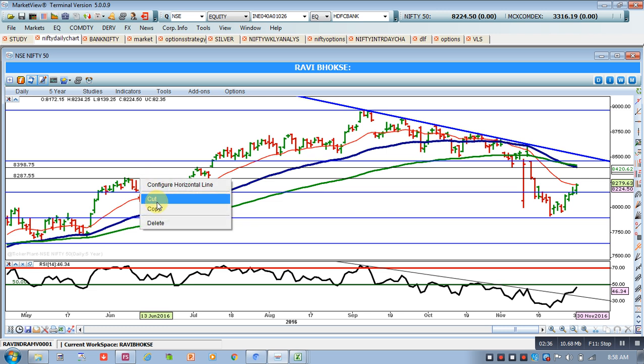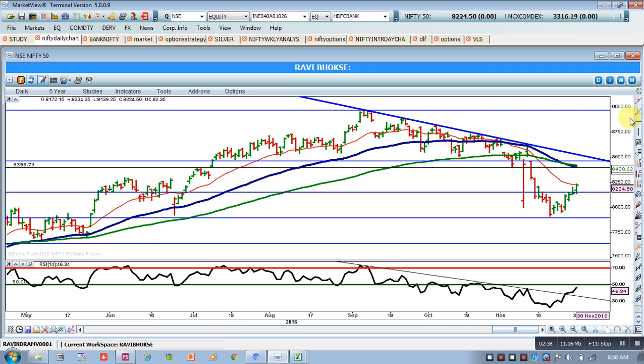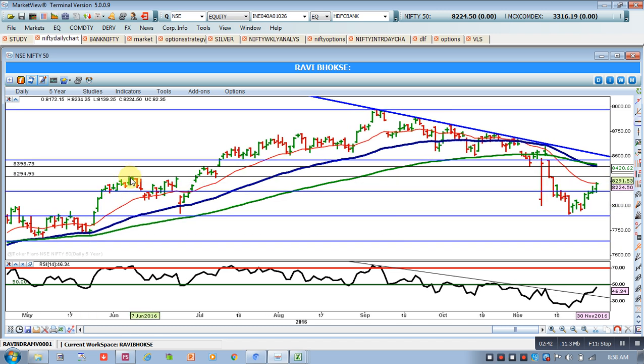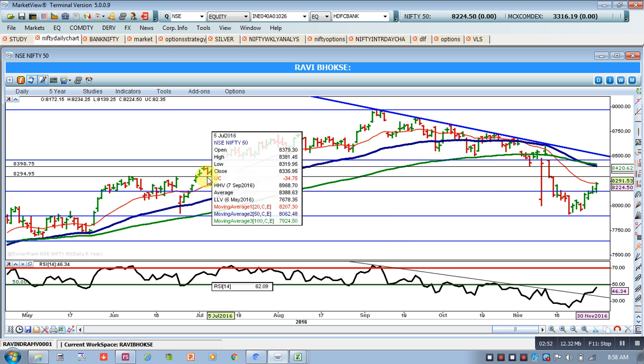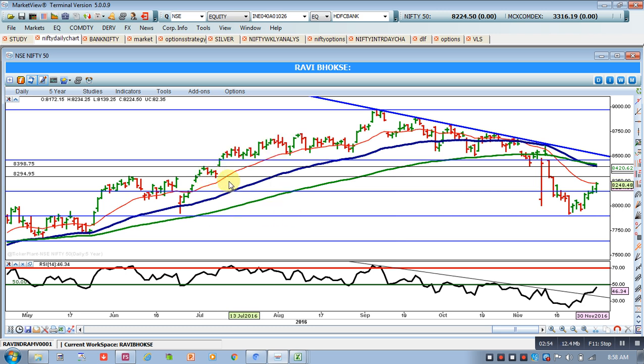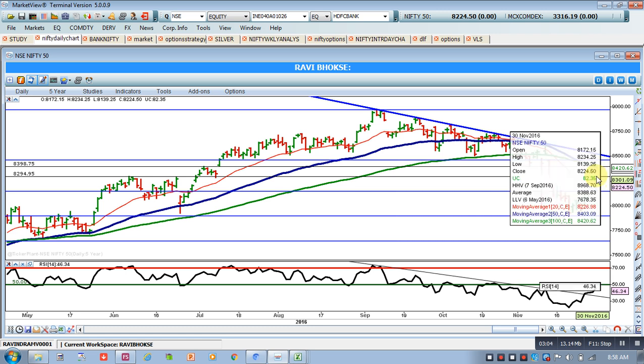I'll just replot that level. This is a level wherein we have tested a resistance as well as support. So 8,294, so the 8,300 level should act as a resistance or a support. These two levels, if Nifty crosses this, then we will see the 8,300 level.